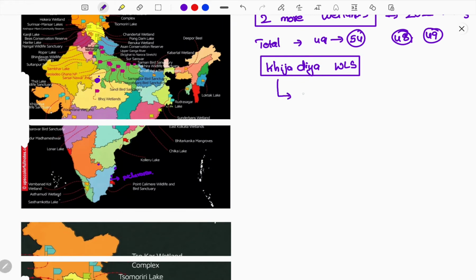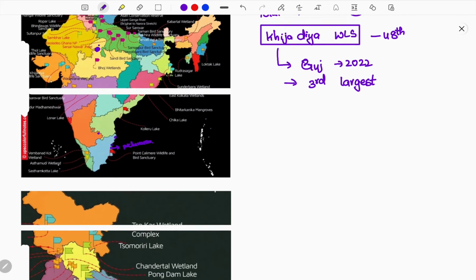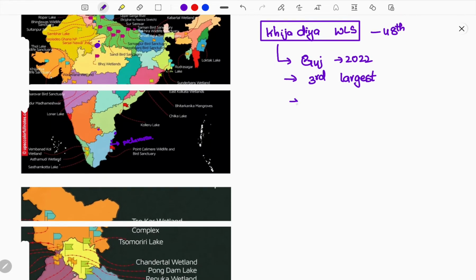Kijadia. Kijadia Wildlife Sanctuary is present in Gujarat. This has been announced as a wetland in 2022 as the 48th wetland of India. What is its importance? Here, this is the third largest wetland of India. And next, this is a stopover for migratory birds.